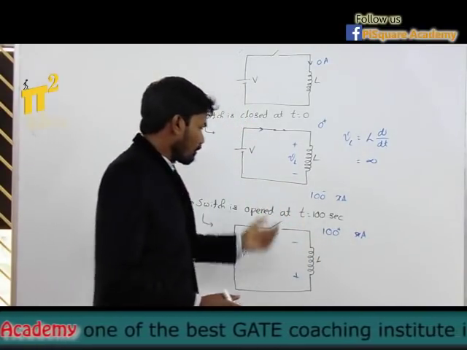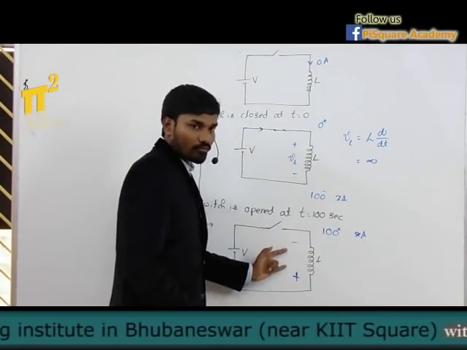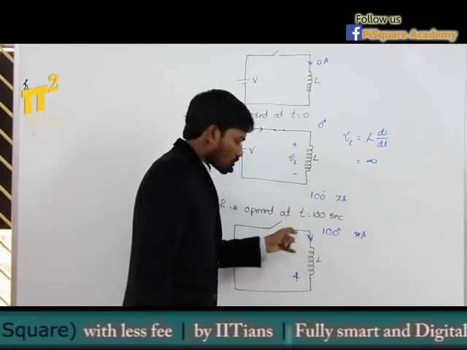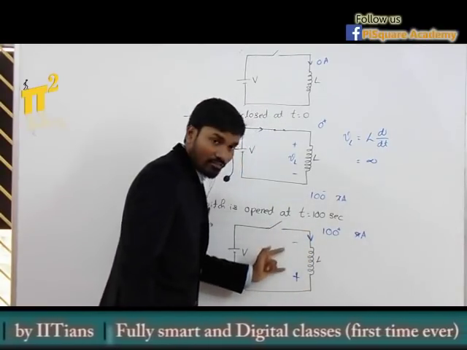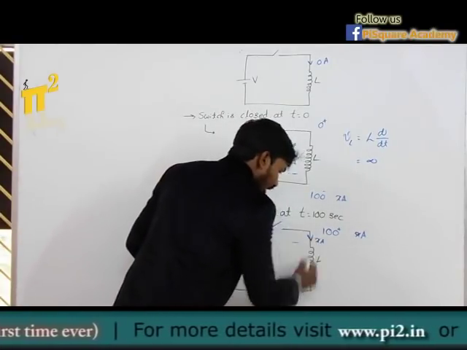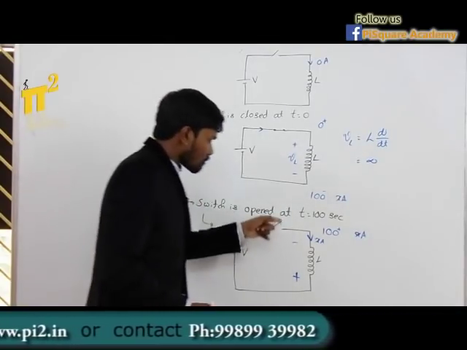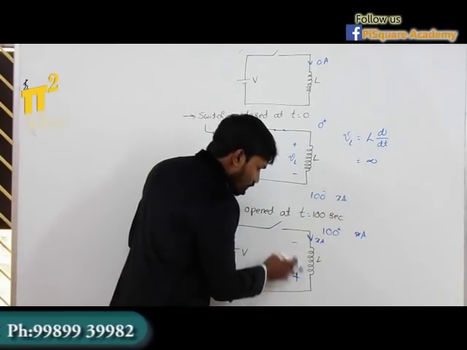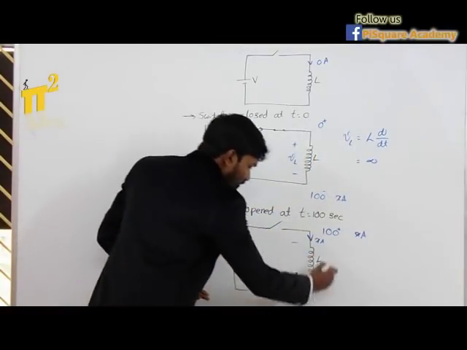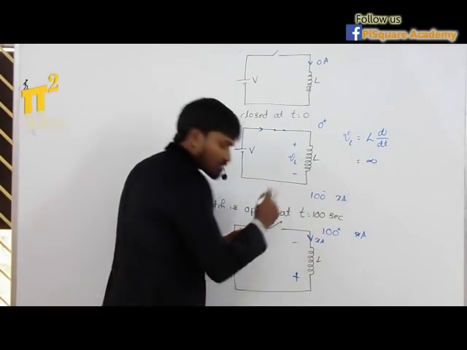Then what will it do? If it is an open circuit, it will induce a voltage in the same direction. It has to drive the current in the same direction. It will induce a voltage in such a way that the current will be in the same direction, same amperes, same direction. But as you said, this is an open circuit. Though it is open circuit, this voltage can be infinity.